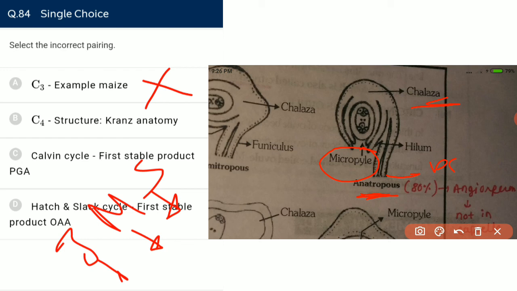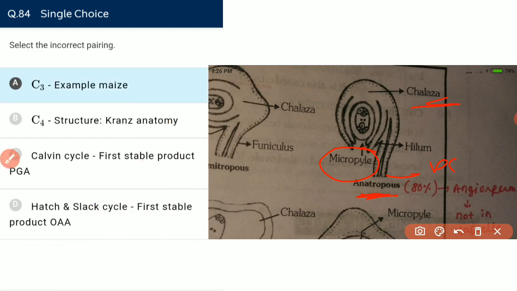C4 structure, Kranz anatomy, it is correct. Calvin cycle first stable product is 3-PGA, it is correct. Hatch-Slack pathway first stable product is oxaloacetic acid, it is also correct. So the first statement is wrong.